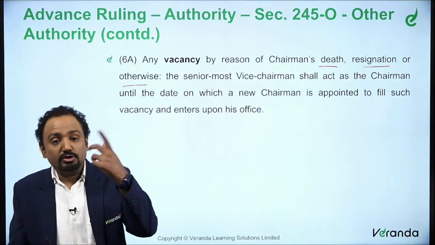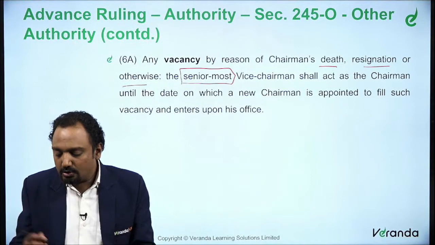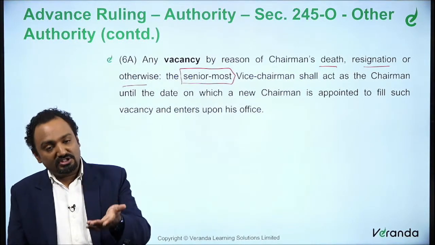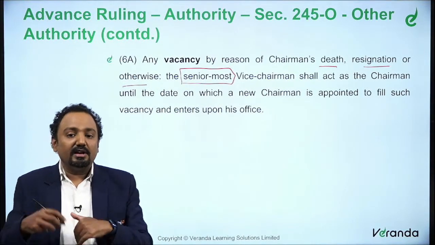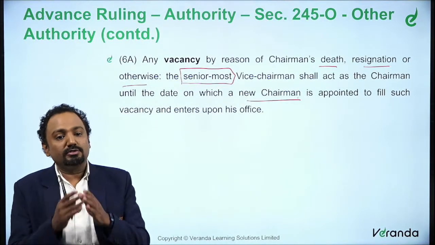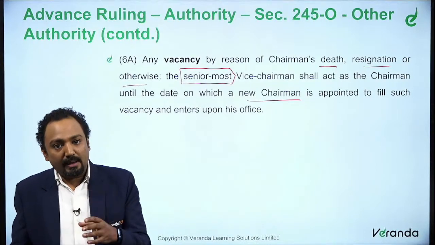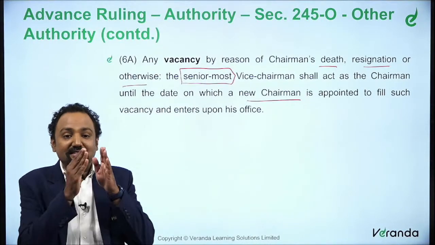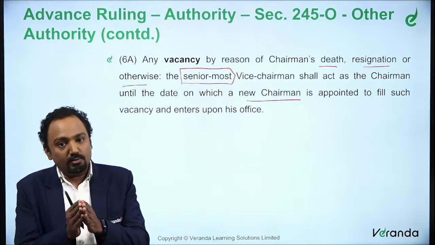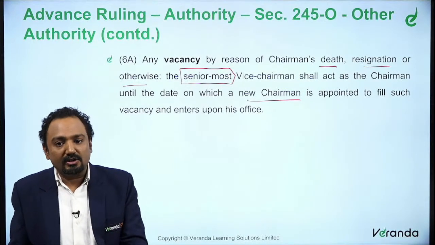The senior-most vice chairman shall act as the chairman until the date a new chairman is appointed. So till a new chairman is appointed to fill such vacancy, the senior-most vice chairman shall become the chairman.